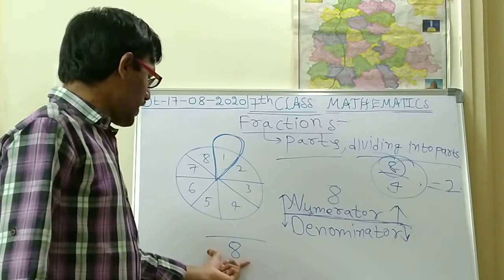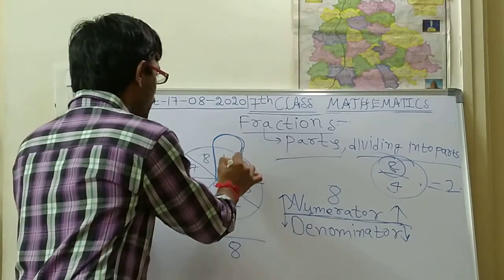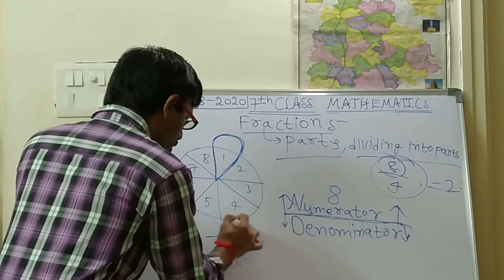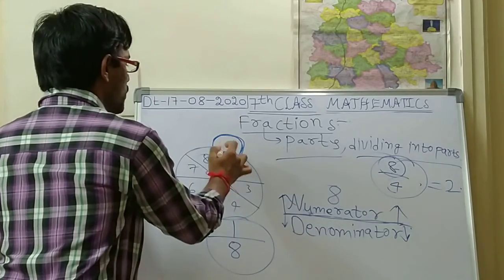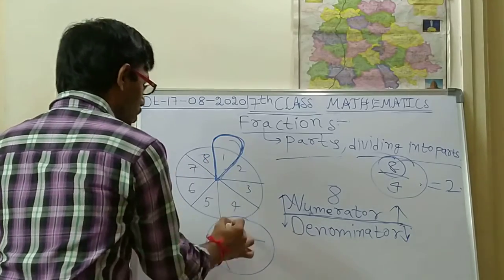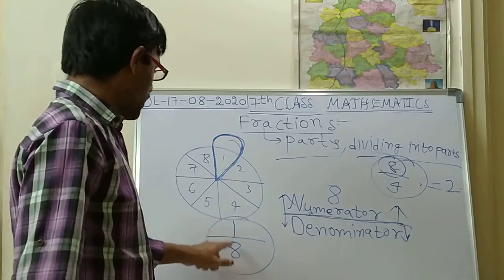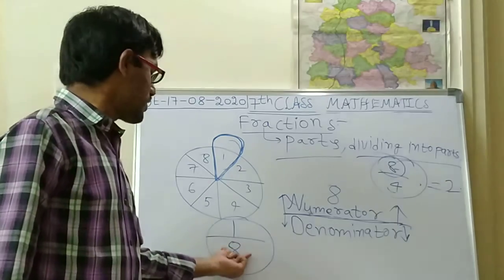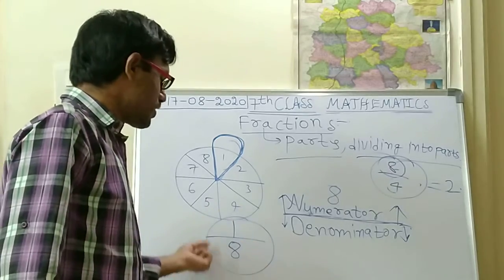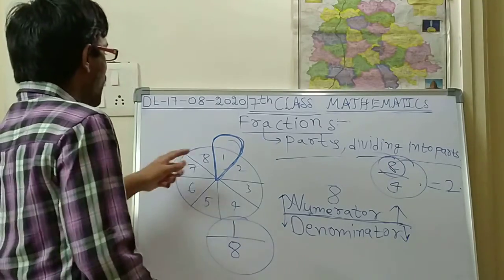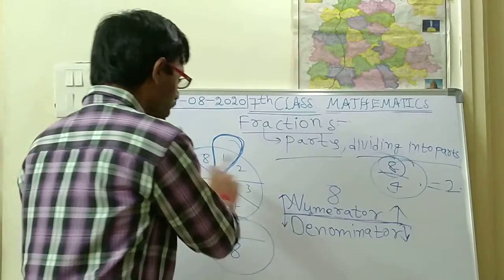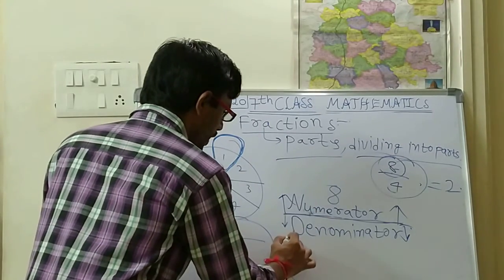So here, in these 8 parts, we have to write about only one part. How many parts have I taken? Only one part. So 1 by 8. The representation of this one piece is 1 by 8. Among the 8 pieces I have taken only one piece, so that is 1 by 8. So 1 by 8 of the cake has been given to one child. Every piece will be like that, 1 by 8 only.